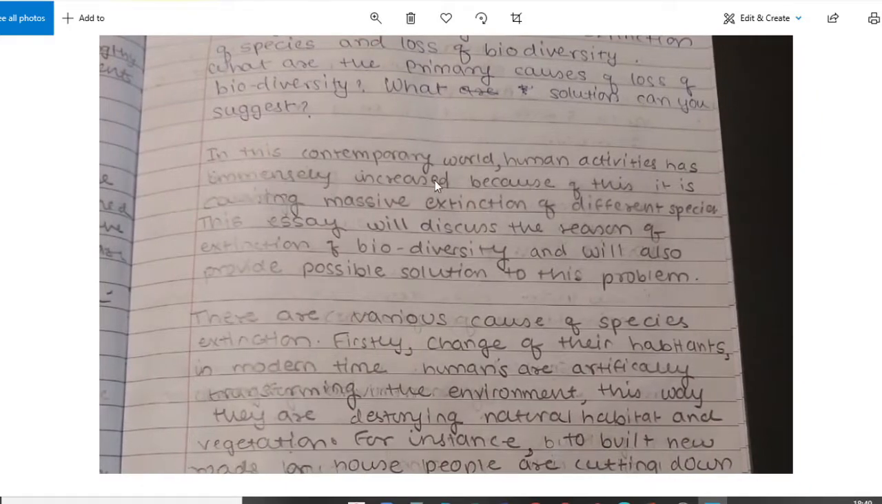In this contemporary world, human activity has immensely increased. Because of this, you need to write a comma here. Human activity has immensely increased, comma. Because of this, it is costing massive extinction of different species. Full stop. Fine. This essay will discuss the reason for extinction of biodiversity and will also provide possible solution for this problem. To this problem, or rather for this problem would be better.